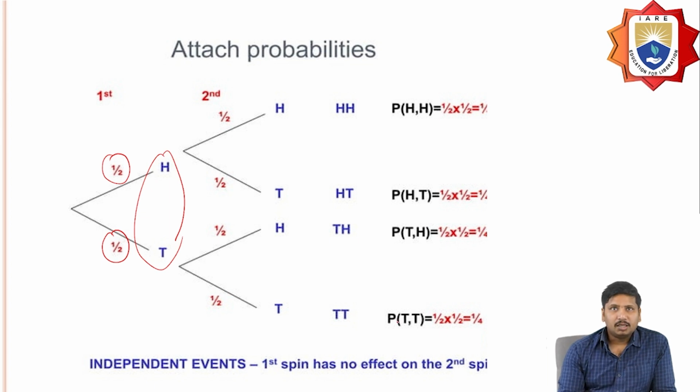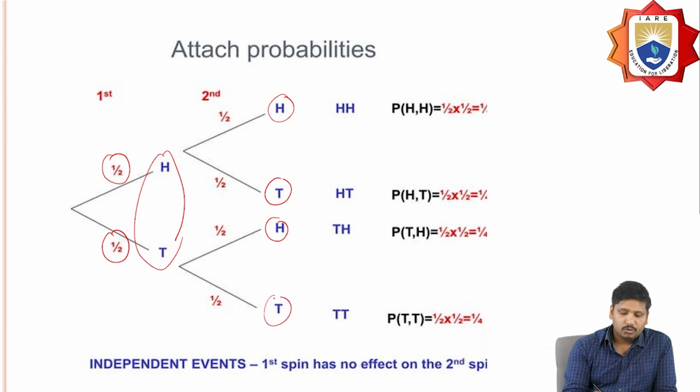Similarly, for the second coin, the probability of getting head and the probability of getting tail are also 1 by 2. So here also the probability values for all of these would be 1 by 2.